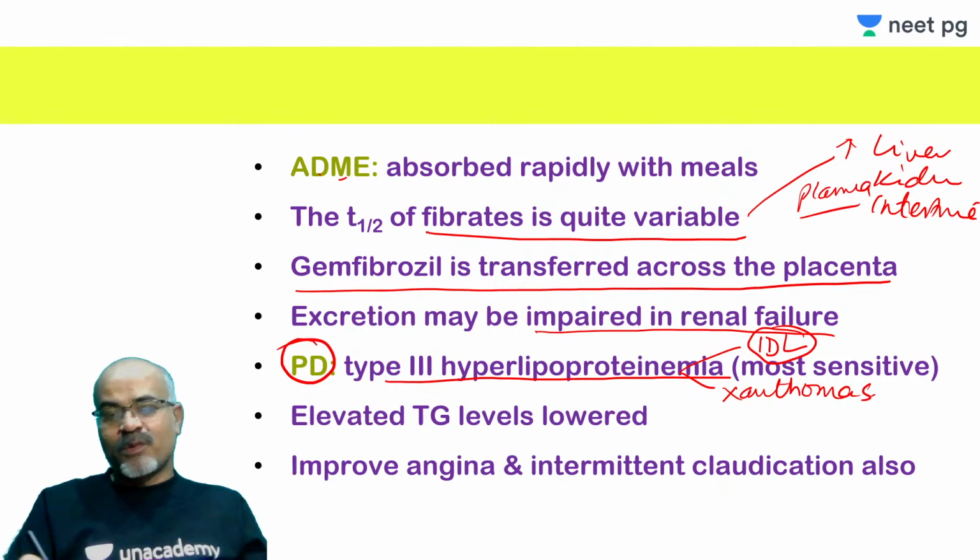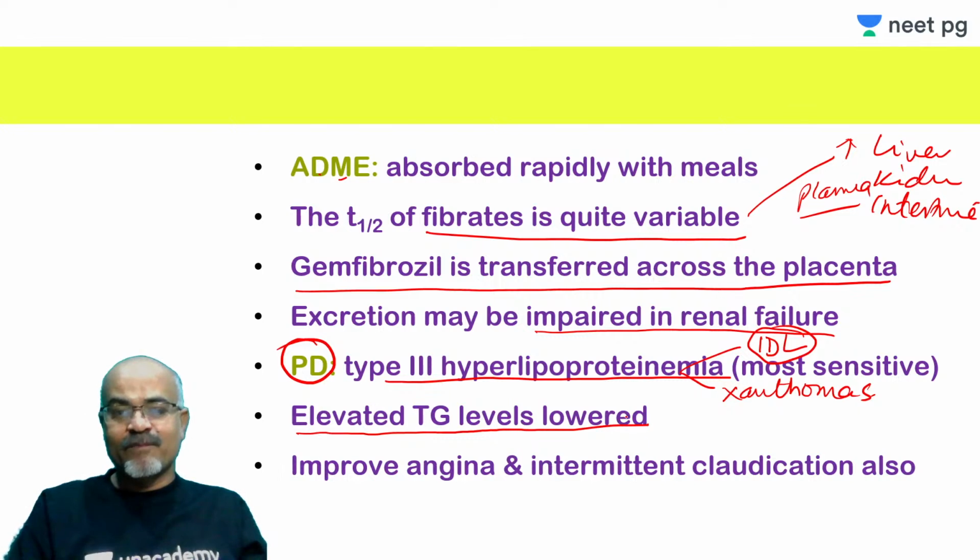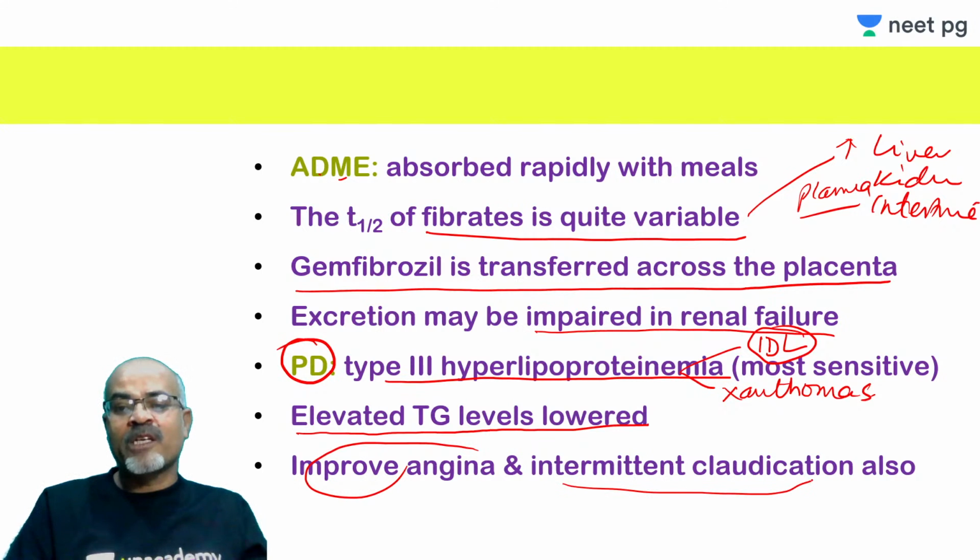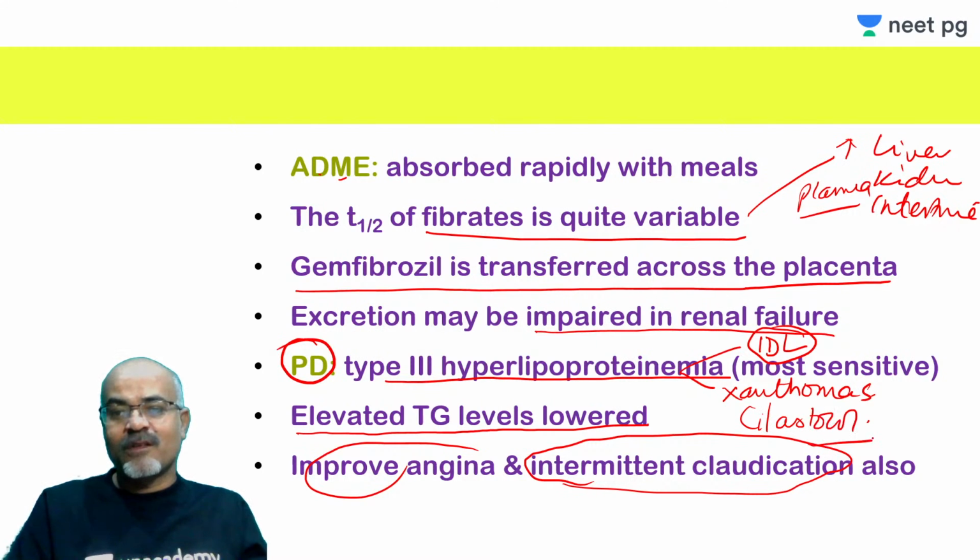Because of the action I have explained, the elevated triglyceride level is lowered, and not only that, these drugs can improve angina and intermittent claudication also. What was the drug used in intermittent claudication? Cilostazol, I told you, when I was talking about antiplatelet drugs. And these xanthomas may regress or disappear completely.